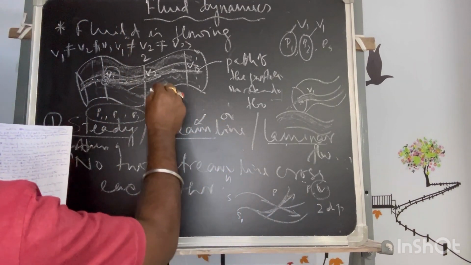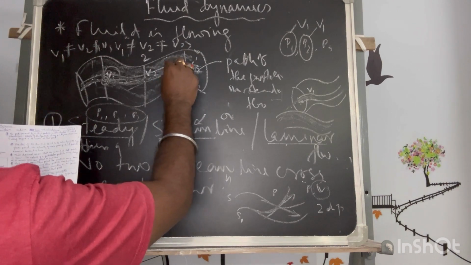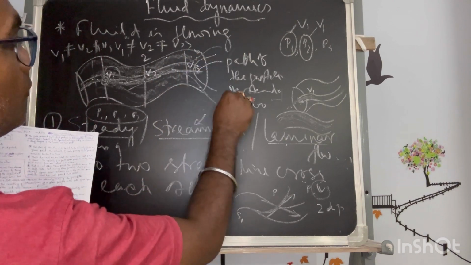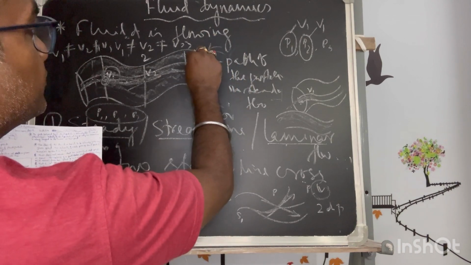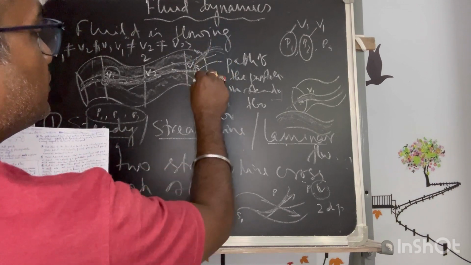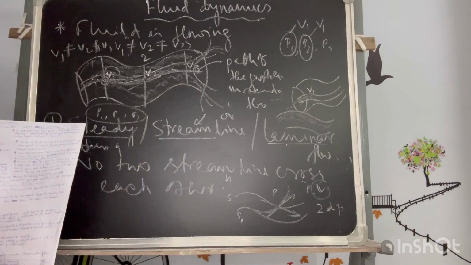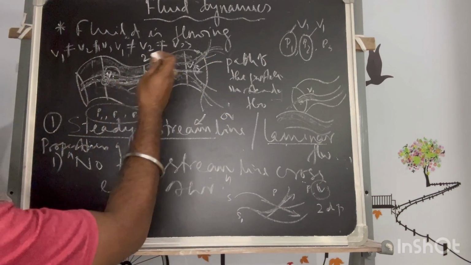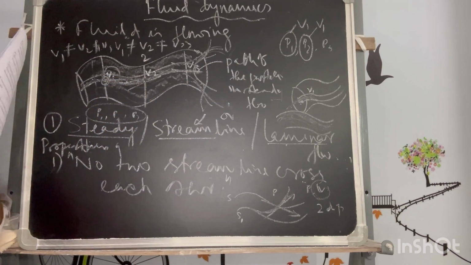As I said, in a steady flow, if something is restricted, that will be a disturbance, because if I restrict it, it will try to flow avoiding this path. In that case, they will strike each other. If this streamline comes to the other, it will strike more, and they may cut each other. There the turbulence will start, and the steadiness will go. Once the flow is converted into turbulence, you cannot say it is steady or unsteady.